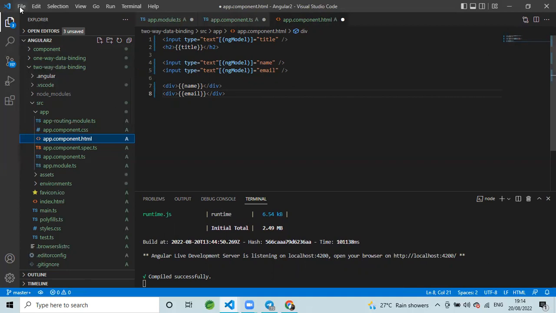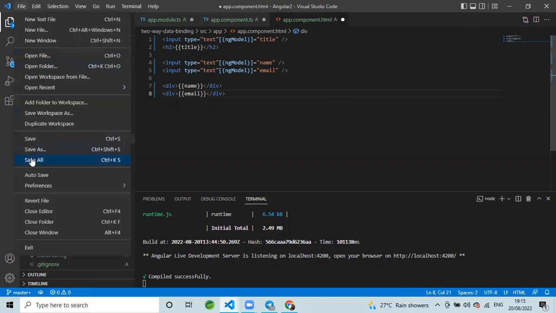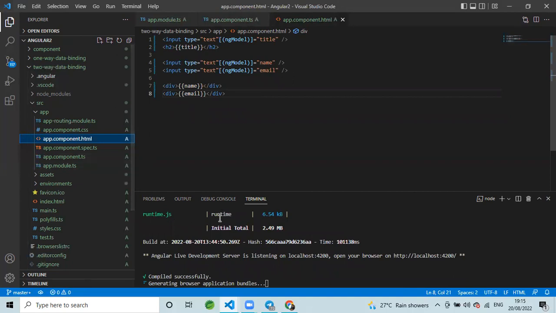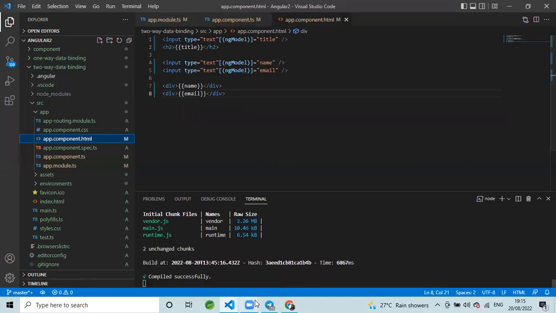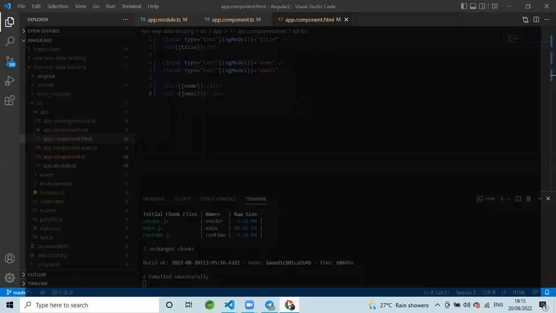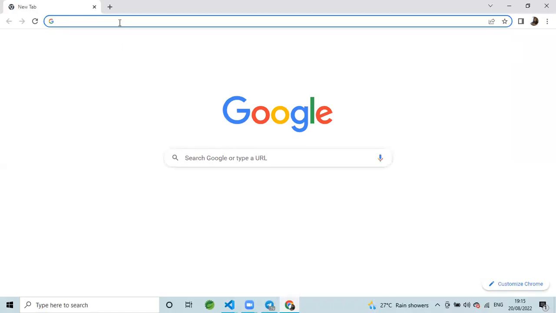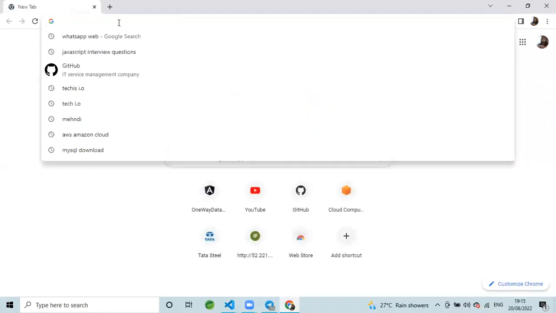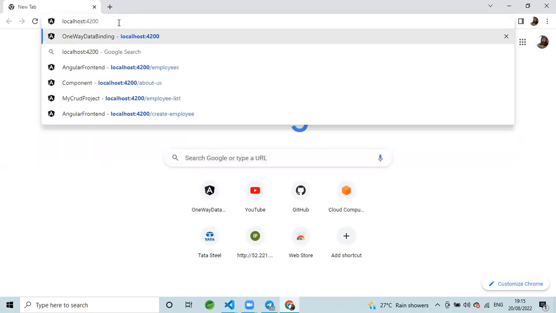We have to go to File, then Save All, and it generates the browser application bundles. Yes, it is saved. Now we have to go to the browser and write localhost 4200.